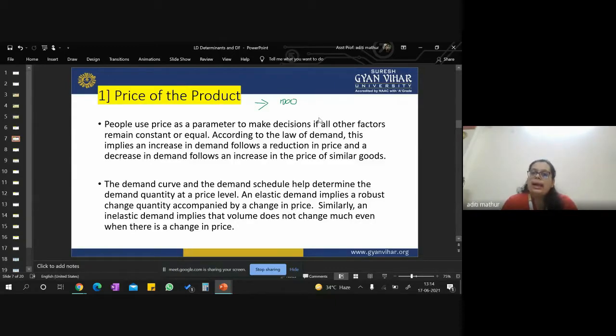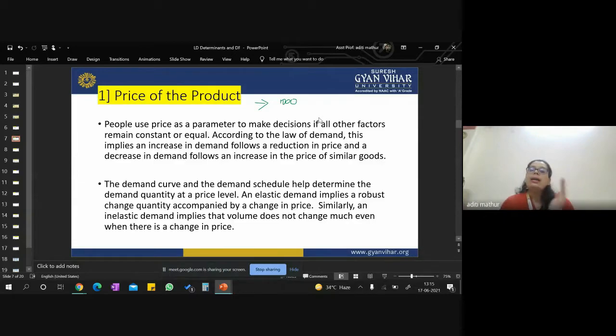But do I have that sufficient amount to buy this 1,000 rupees food combo? If I don't have 1,000 rupees, I cannot buy it even if I'm willing to buy it, right? I will not be able to create that demand in that hotel or restaurant because I don't have money to purchase this product of 1,000 rupees.